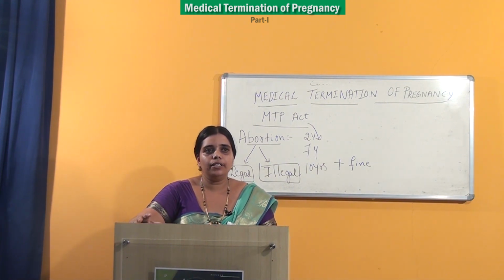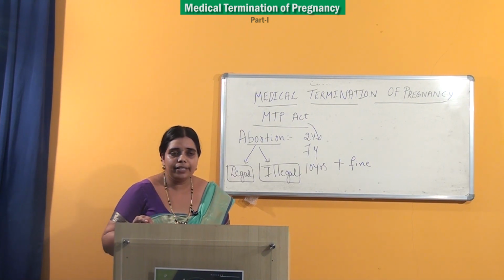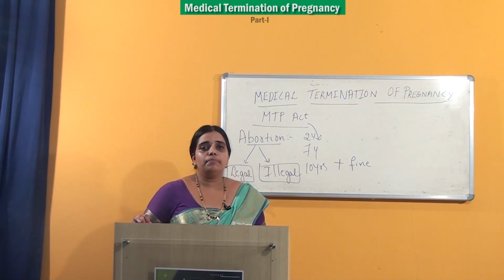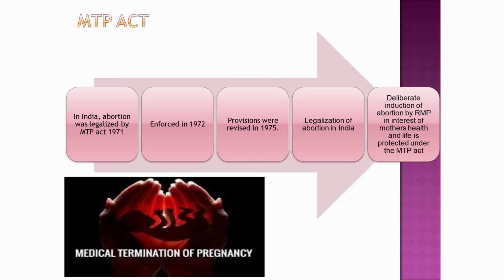Now let's get into the details of the MTP Act. The MTP Act was passed in India in the year 1971. As you can see here, it was passed in 1971, enforced in 1972, and provisions were revised in 1975.